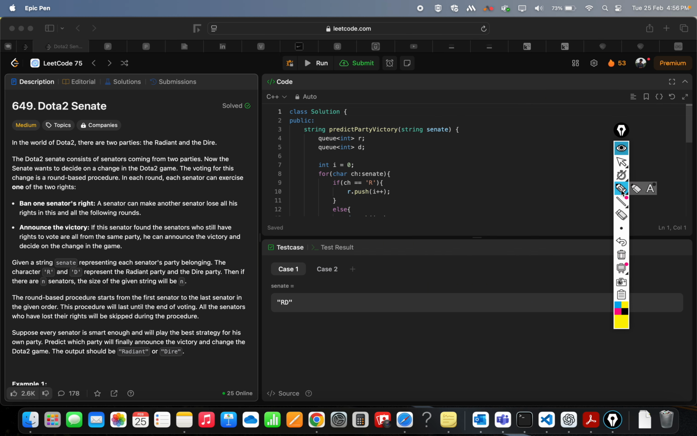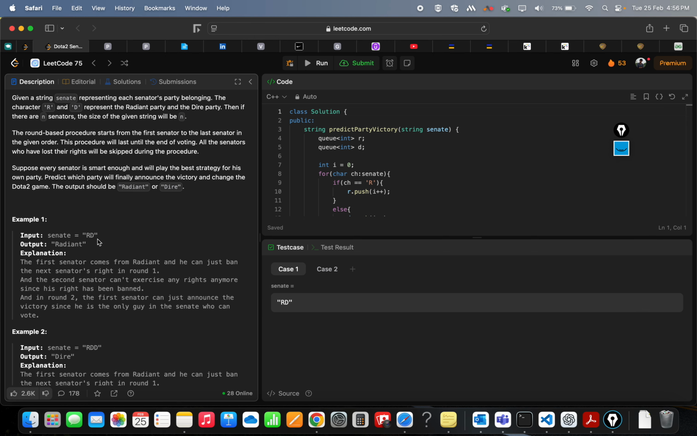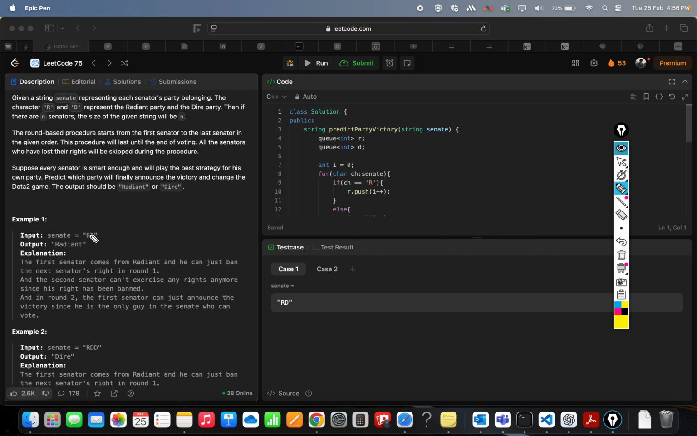So we have to find which party will win. We are given a string, and we have to predict which party will win, of course.